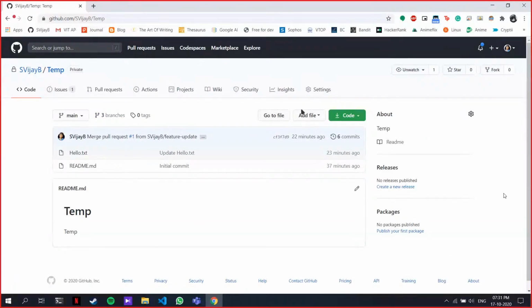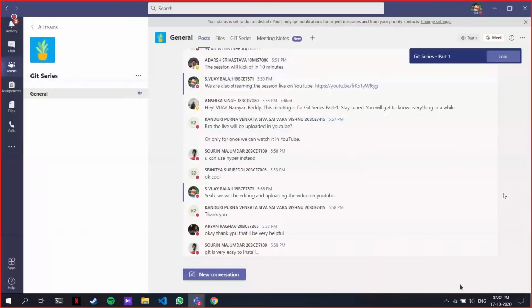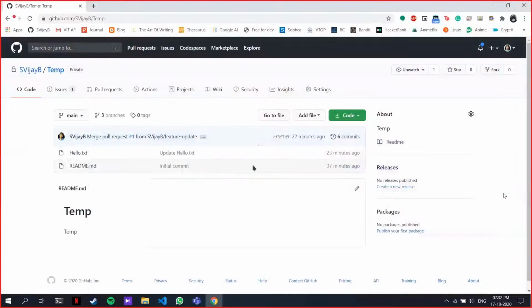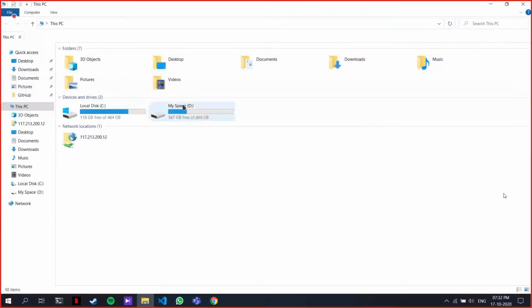The first thing you need to do is make any changes you want over here. How do you want me to show it, on GitHub itself, or from the CLI? Command line interface. Okay, I'll do it with the command line.